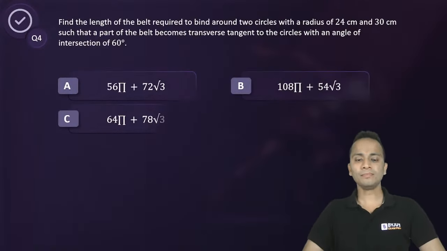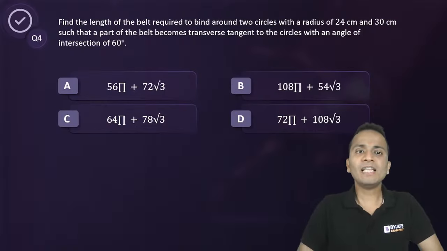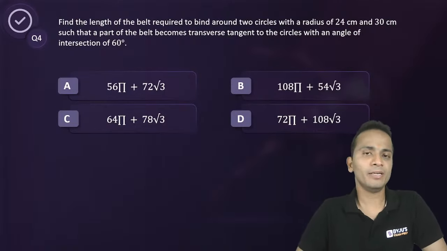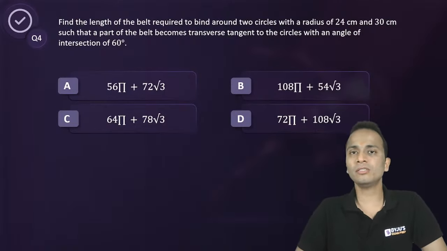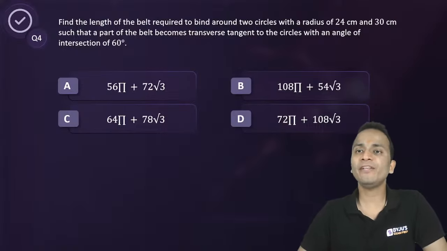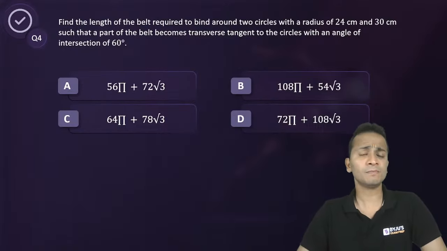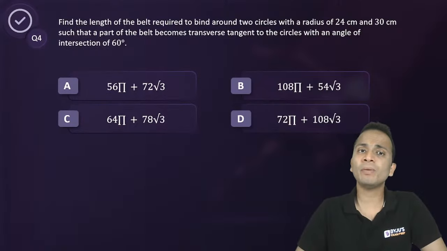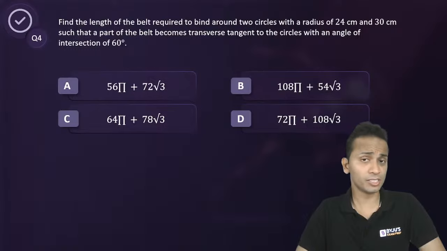Question number 4. Find the length of the belt required to bind two circles with radii of 24 and 30 centimeters such that a part of the belt becomes a transverse tangent to the circles.